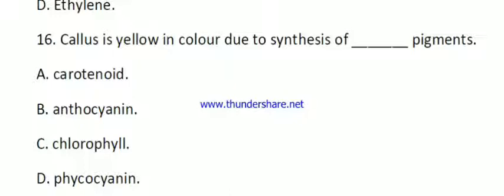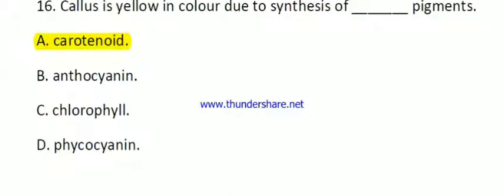Then question number 16. Callus is yellow in color due to the synthesis of which pigment? Here the options are carotenoid, anthocyanin, chlorophyll and phycocyanin. Here the right answer is carotenoid, the pigment responsible for yellow color.